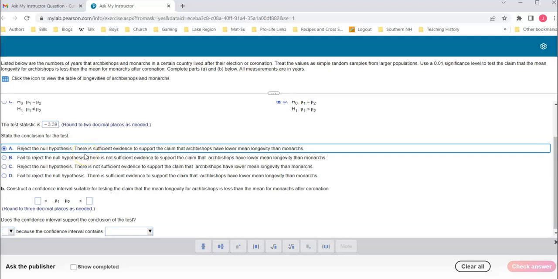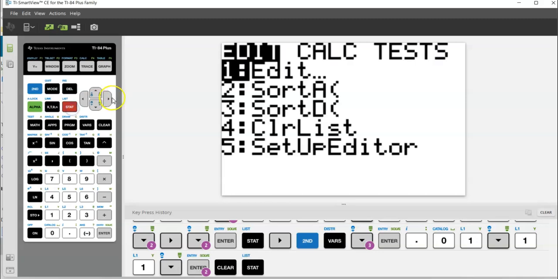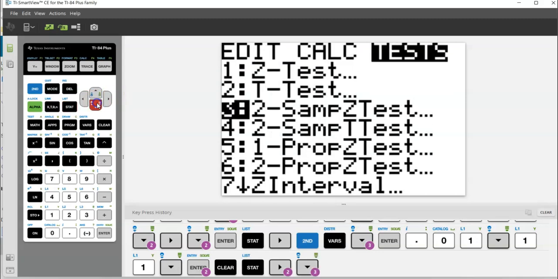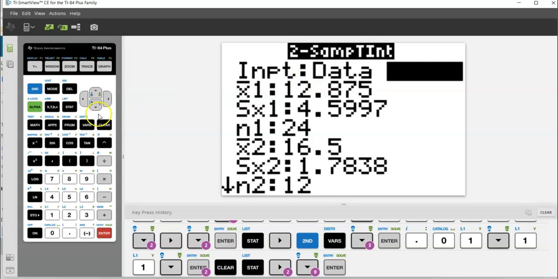Now for part B, I want to find the confidence interval. So I'm going to do the same thing. I'm going to go to stat, go over to tests, and go down here to the 2-sample t interval. Now I'm going to do the same thing, stats. I'm going to put in my values, which it transferred from my hypothesis test, but if not, put them in here.